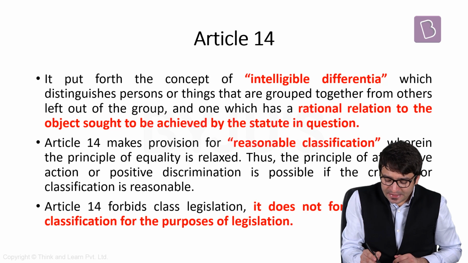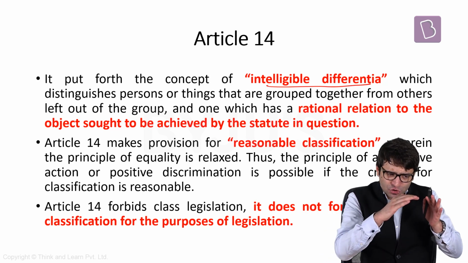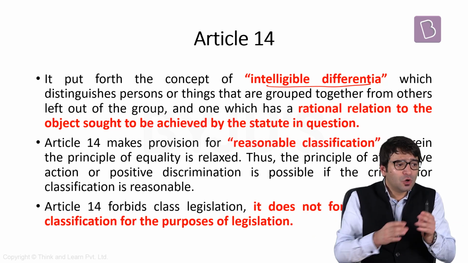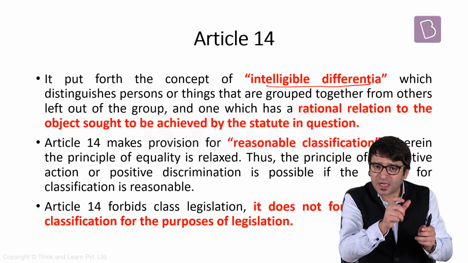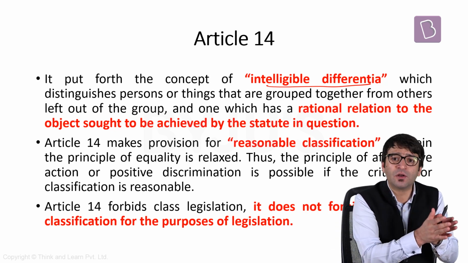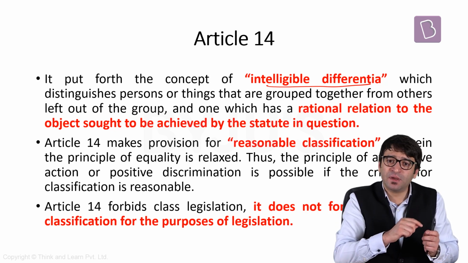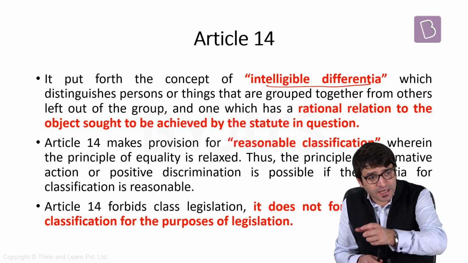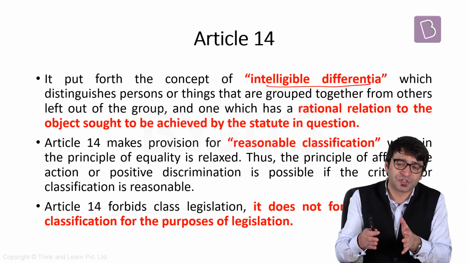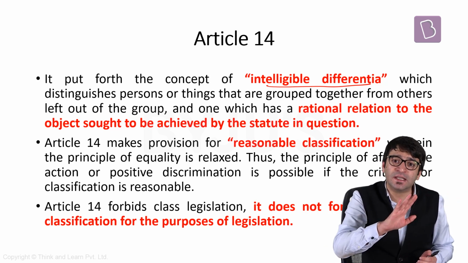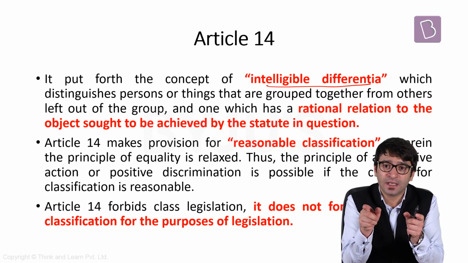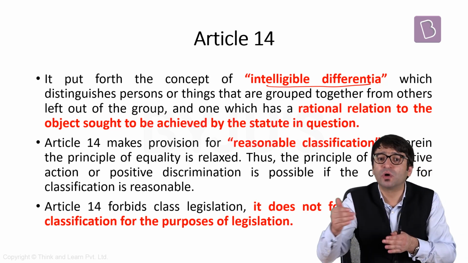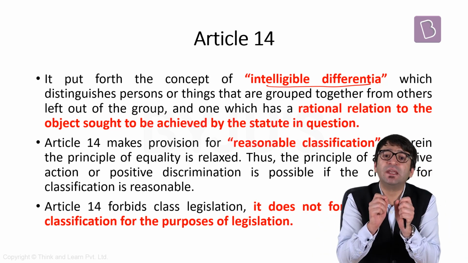Second ground, intelligible differentia. That means you have to decide who is included and who is excluded. Who is excluded? Muslims from these 3 countries. Who all are included? All the minorities. Article 14 would have been violated if you had said only Hindus, or only Hindus and Sikhs, from these three countries will be provided citizenship and you are excluding all other minorities. Then Article 14 would have been violated, because you are not differentiating between those who are included and those who are excluded. This differentia should be intelligible.